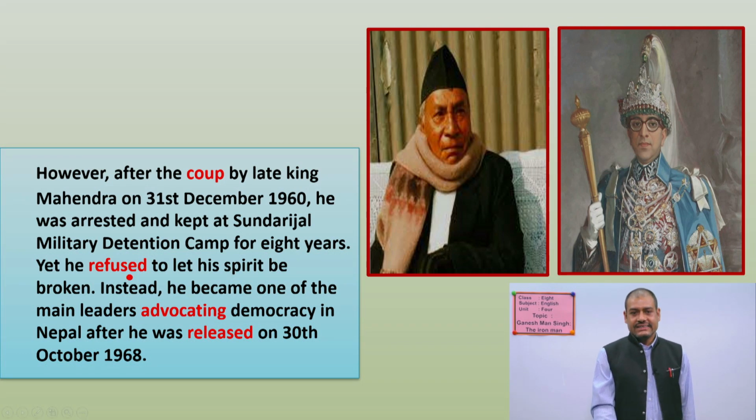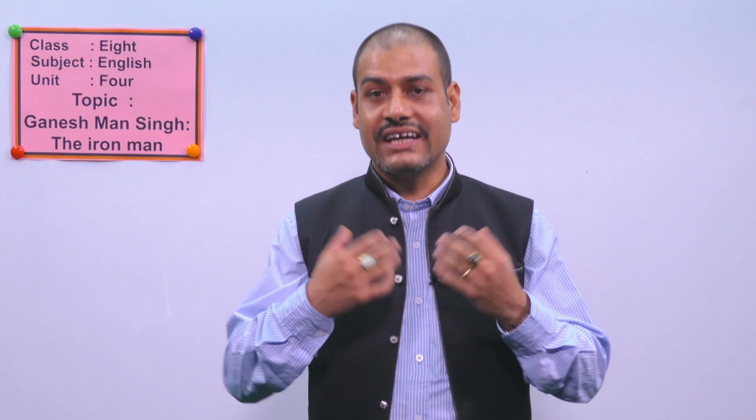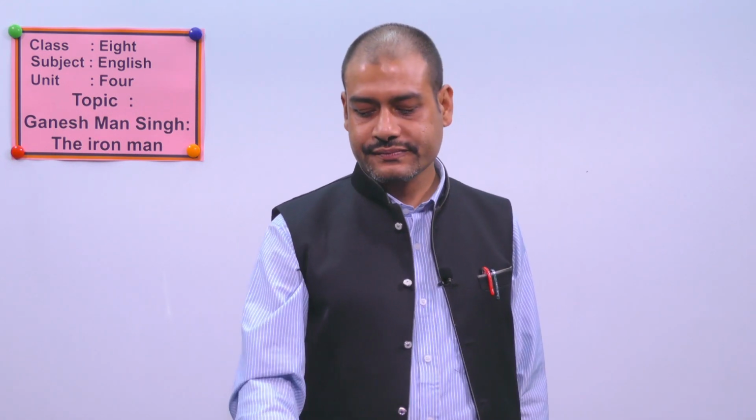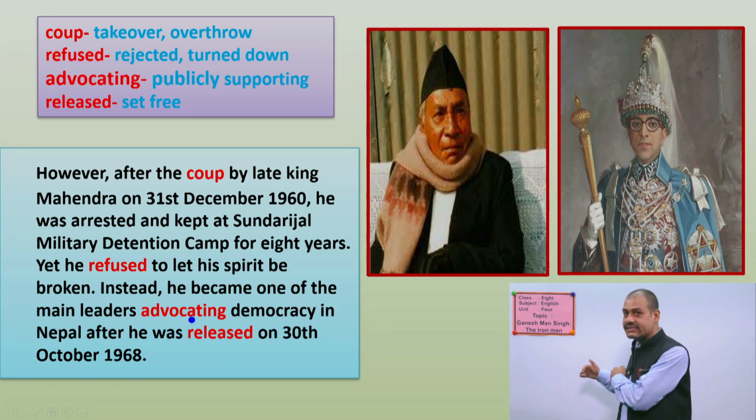See, yet he refused to let his spirit be broken. Instead, he became one of the main leaders advocating democracy in Nepal after he was released on 30th October 1968. When he was imprisoned for 8 years, at that time also, he was not hopeless and he worked very much and he kept his spirit very high. So meaning, coup means take over or overthrow, okay, and refused means rejected or turned over. Advocating means publicly supporting. Released means set free. He was out of the detention camp again.